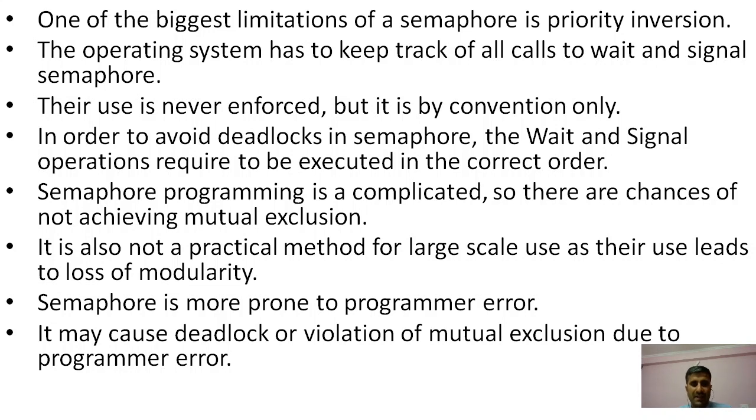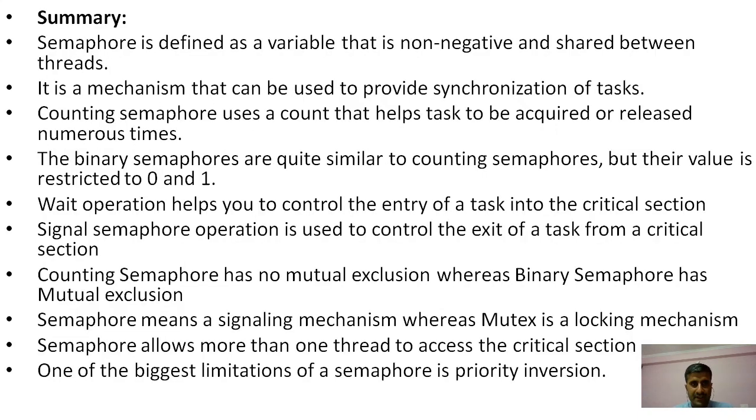It is also not a practical method for large scale use, as its use leads to loss of modularity. Semaphores are more prone to programmer error, and they may cause deadlock or violation of mutual exclusion due to programmer error, so it can't work properly. These are the disadvantages of the semaphore which we have discussed.